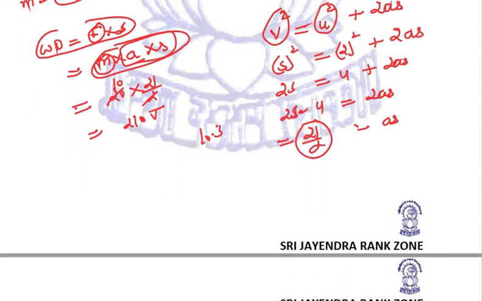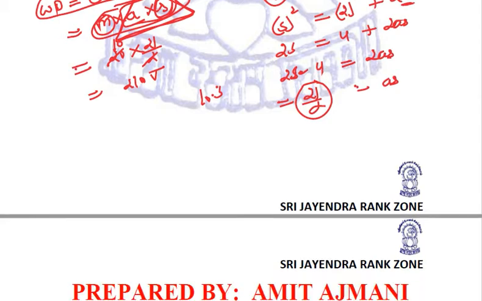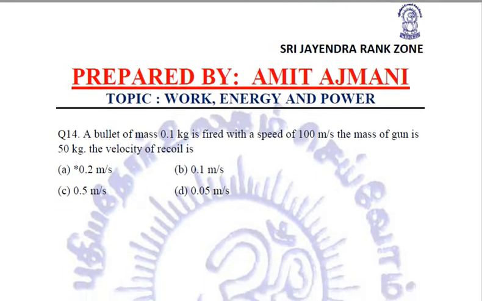Clear to all? At times the students are confused and they get panicky. Sir, how we are going to calculate the S? We don't know even A. So which equation of motion we should apply? So you need to use your presence of mind, and instead of calculating S, we will calculate AS as a whole. This is the crux in this particular question. I hope you have understood it.